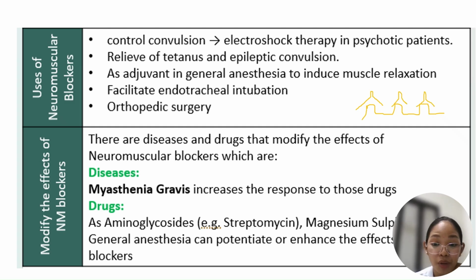So if you have that problem and acetylcholine is blocked, the activity of the drug is doubled, right? Therefore, it promotes the response to the drug, since there is no connection, no contraction. And next, we have your aminoglycoside. Your aminoglycoside can potentiate the effect. Take note.